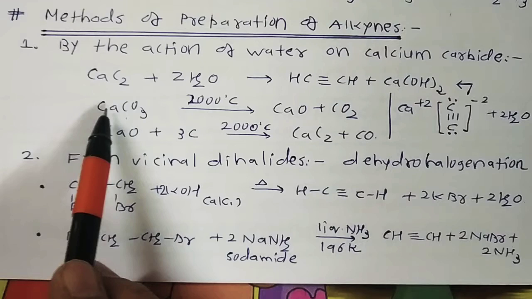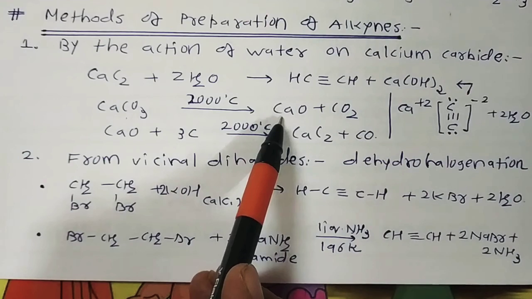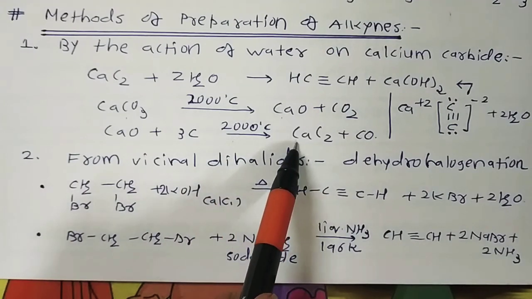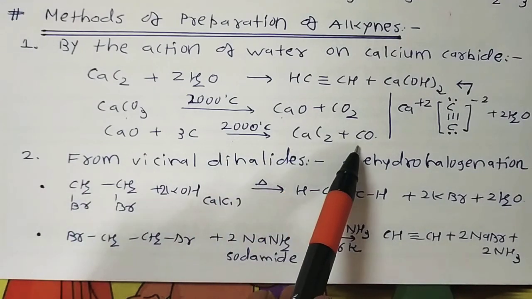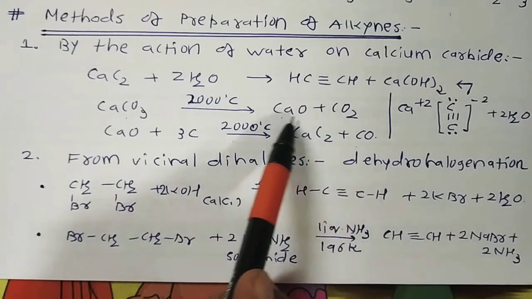It's a simple decomposition into CaO and CO2. Now this calcium oxide is reacted with coke in an electric furnace at 2000 degrees centigrade, and we get the product CaC2 plus carbon monoxide. So this is calcium carbide.